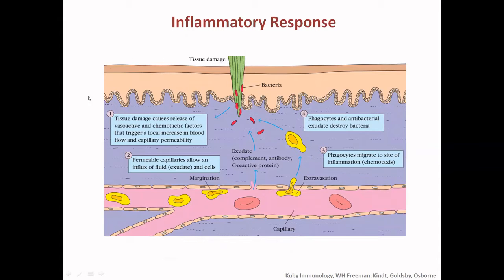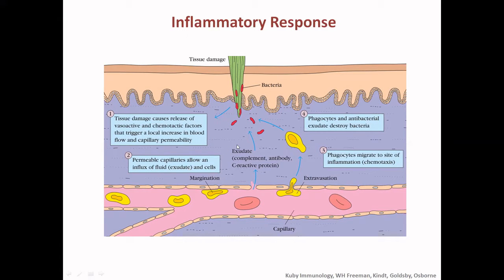Then this is the inflammatory process that we discussed earlier. If the skin or a tissue is damaged, then microorganisms will penetrate into the body. The first step is that the tissue damage causes release of vasoactive and chemotactic factors that trigger a local increase in blood flow and capillary permeability. So the blood flow will increase. Secondly, the increased capillary permeability allows an influx of fluid and cells.